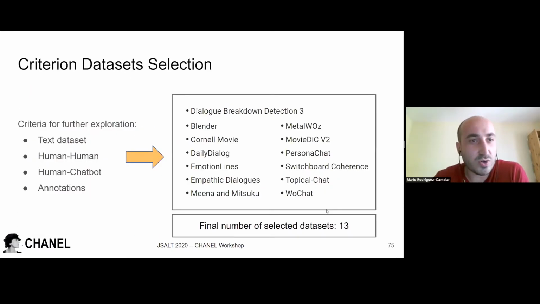Next slide. We decided to create a criteria to decide which datasets to use. We want to use only text datasets that have human-human and human-chatbot conversations, and that also have annotations. So we ended up having 13 datasets.